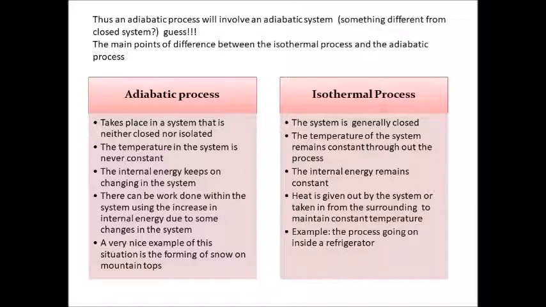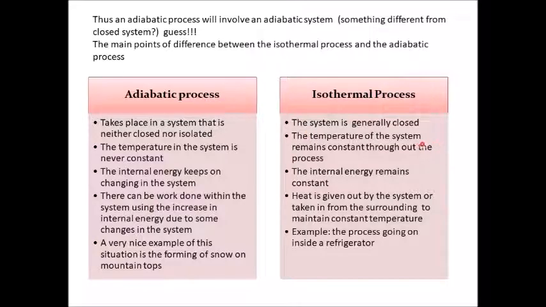There can be work done within the system using the increase in the internal energy due to some changes in the system. A very nice example of this situation is the forming of snow on mountain tops. So you see, here we have an example of snow forming on mountain tops. Now I'll explain to you a little later how this happens. First, let us see how the isothermal process differs from the adiabatic process.